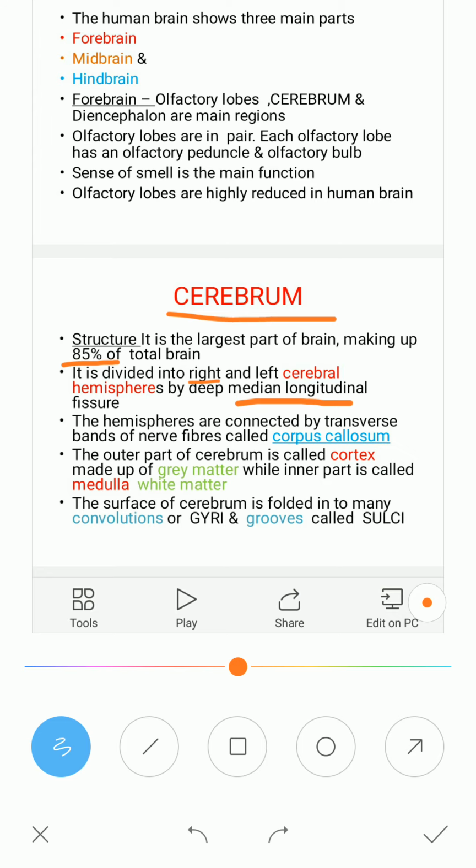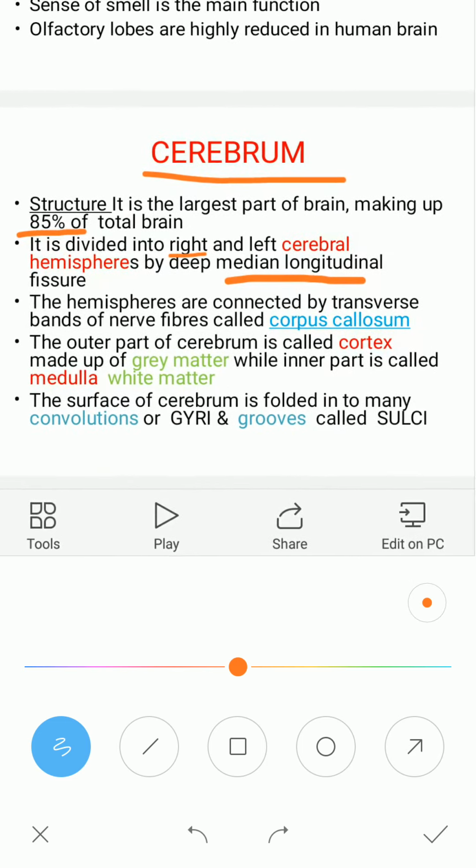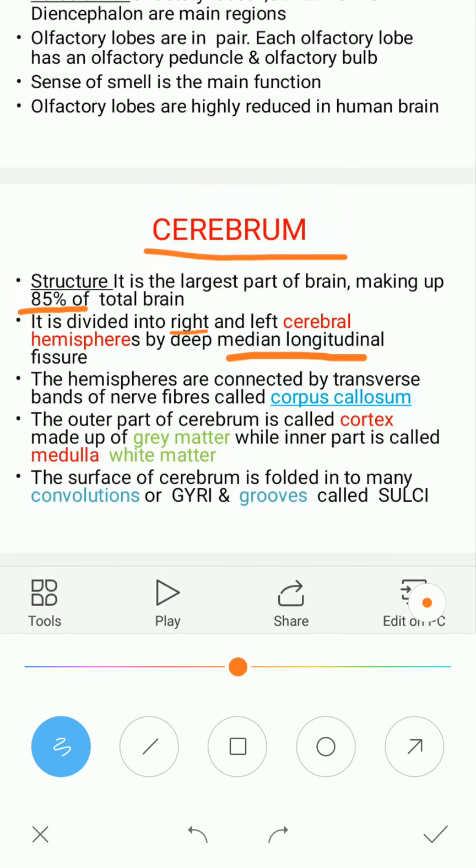When you see the sagittal section, the cerebrum has two different shadings. The outer part of the cerebrum is made up of gray matter. It appears a little grayish, cream in color, and the inner part is called cerebral medulla, which is white matter. Gray matter consists of the cyton, the cell bodies of the neurons, and non-myelinated fibers.